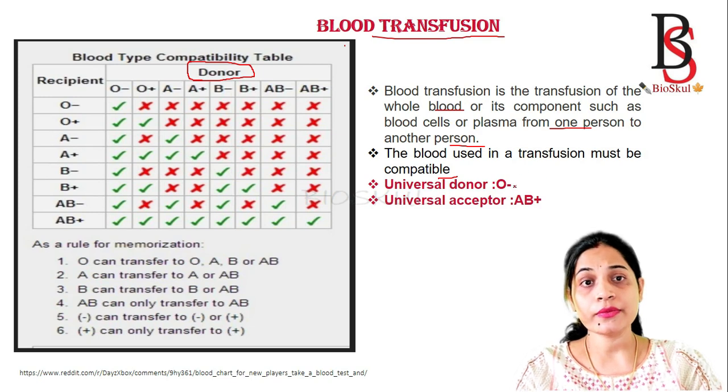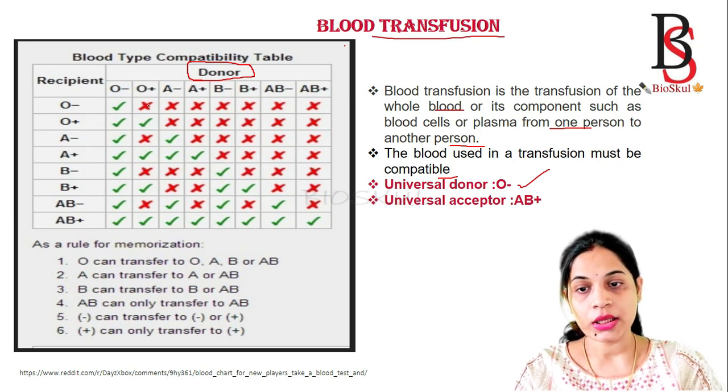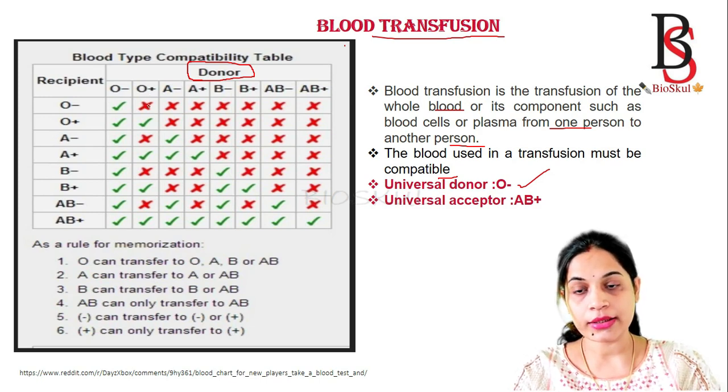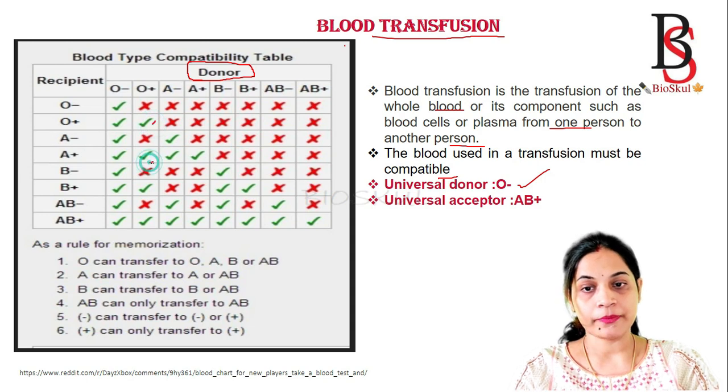Okay. If a person is O positive, then he or she can donate blood only to the positive blood groups. Like they can give blood to O positive, A positive, B positive and AB positive.